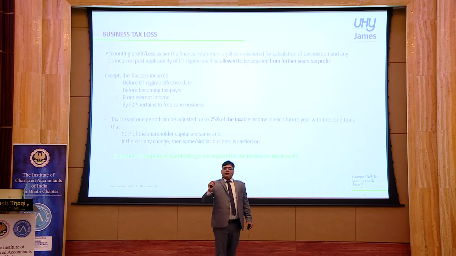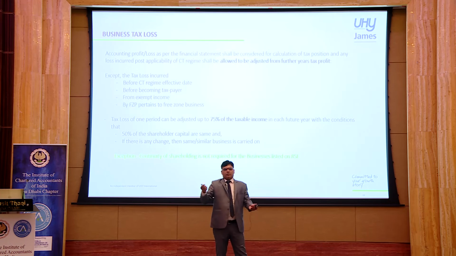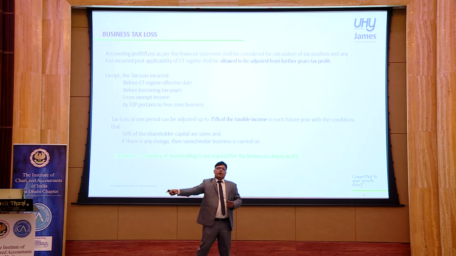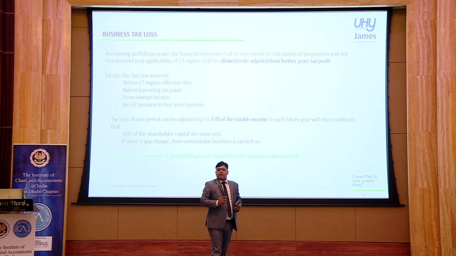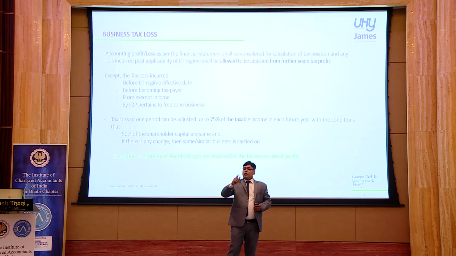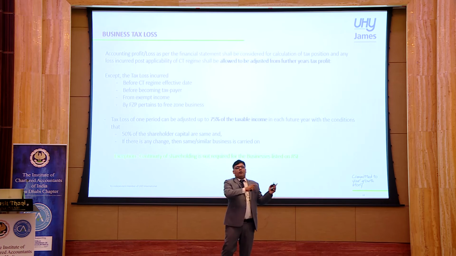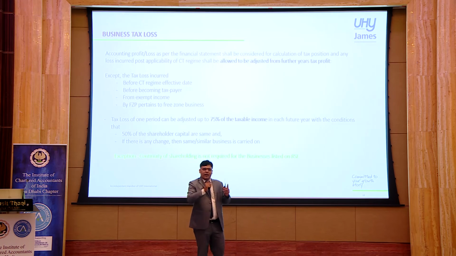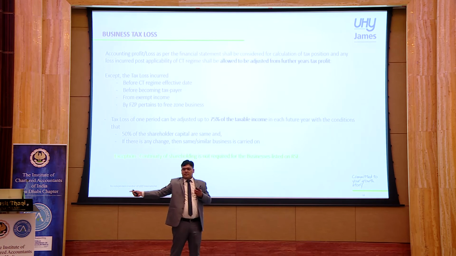In 2024, I have incurred a loss of 2 million, and I am fulfilling the conditions. In 2025, I have earned a taxable profit of 1 million. As per the regulation, 75% of the 1 million, that is 750,000, shall be allowed to be set off from the loss of 2 million, and the balance of 1.25 million will be carried forward to the year 2026.